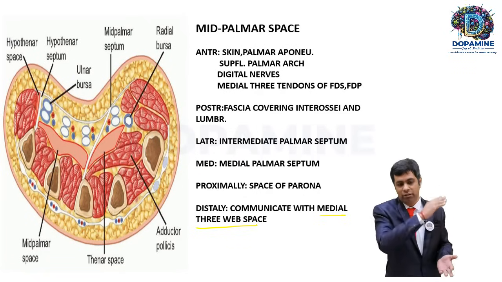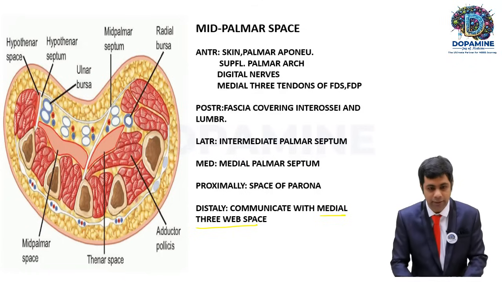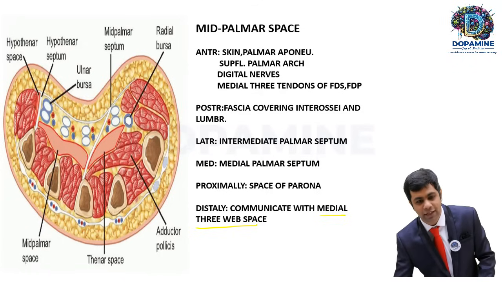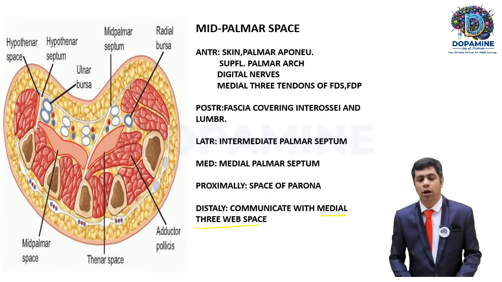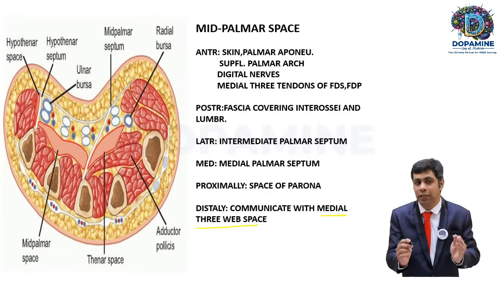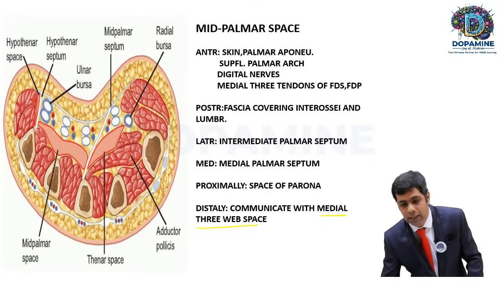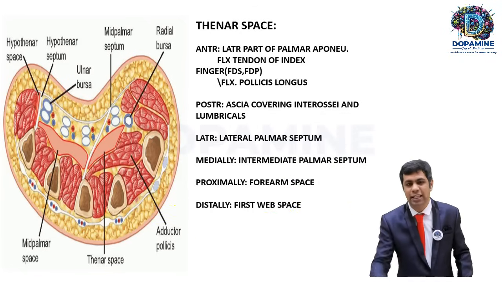You can see the mid-palmar space is present between the flexor tendons in front, and behind it will be the interossei along with the metacarpal bone. Now, what is very important here is the distal communication of the mid-palmar space versus the distal communication of the thenar space.